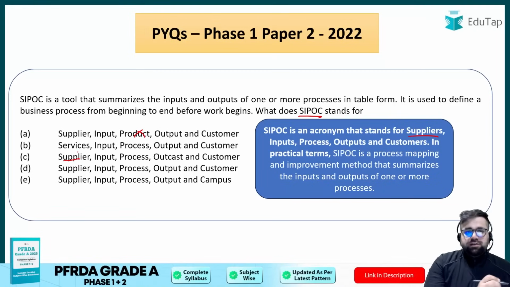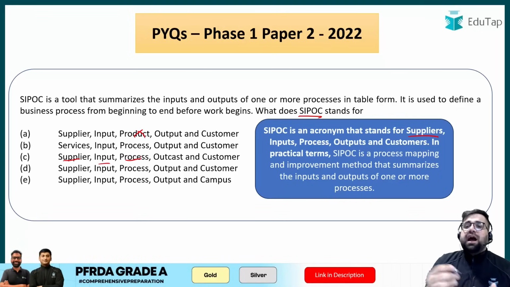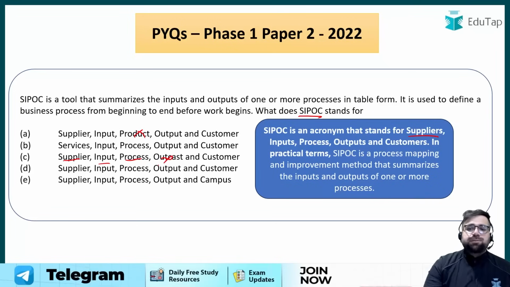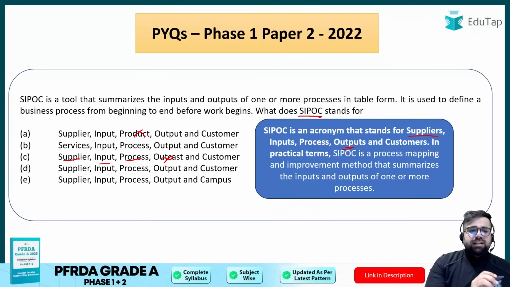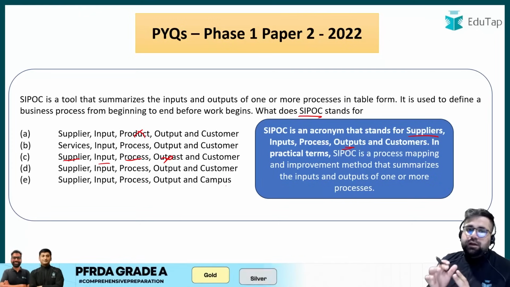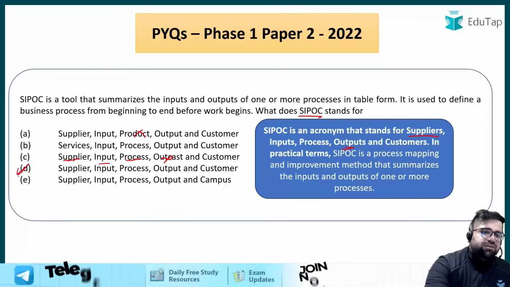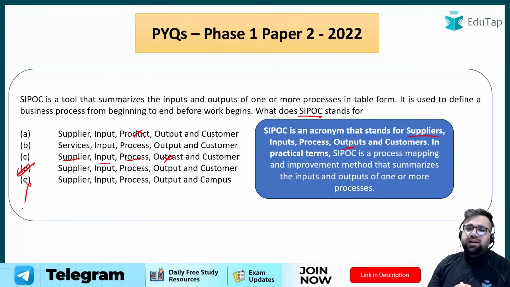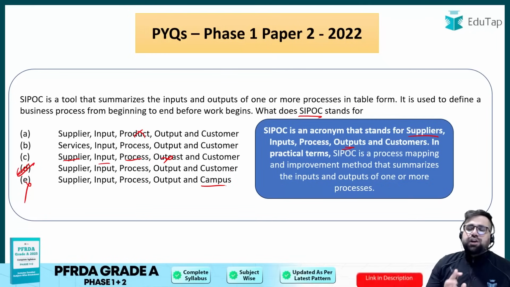In C, S stands for supplier. Then yes, you have your input, you have your process also, but "outcast" is given, so it will not be your right answer, because O stands for what? O stands for output. So your answer will be D or E. I think option D makes sense: S for suppliers, I for inputs, then processes, then outputs, and then customers. So the right answer in this case will be option D. E is also eliminated because over here C is given as campus, but C stands for customer.